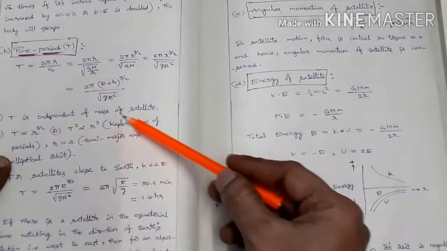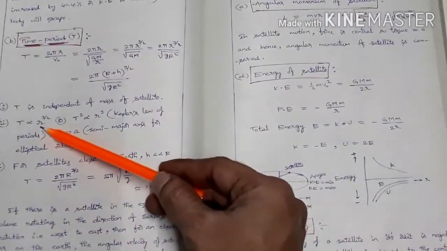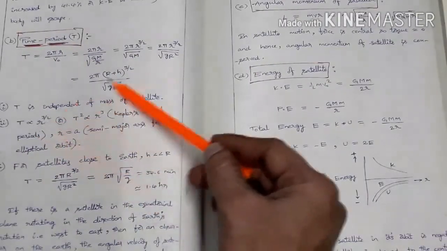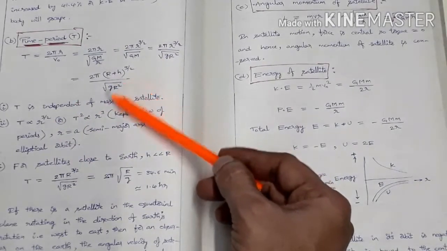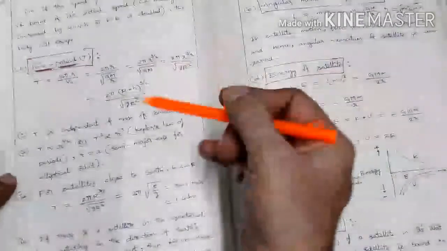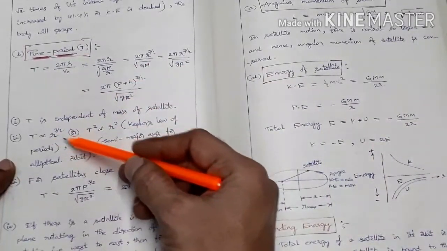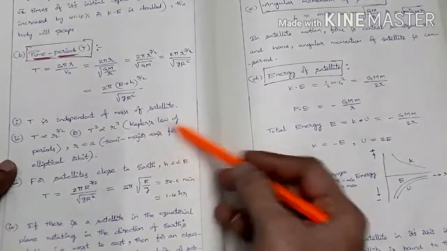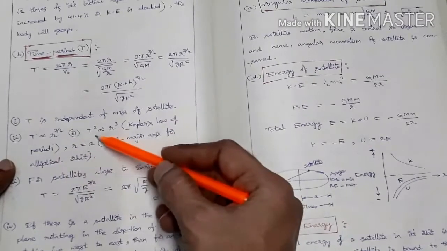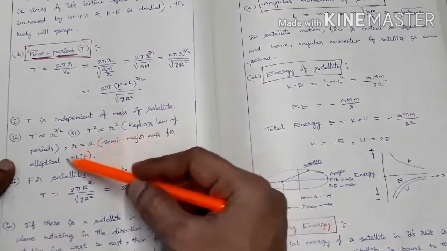Time period is also independent of the mass of the satellite. See here, no mass is there. Time period is directly proportional to r power 3 by 2. What is R plus h? This is nothing but small r. So time period is directly proportional to r power 3 by 2, or T square is directly proportional to r cube. So this is Kepler's law of periods. T square is directly proportional to r cube. See, it is obeying Kepler's law of periods here.